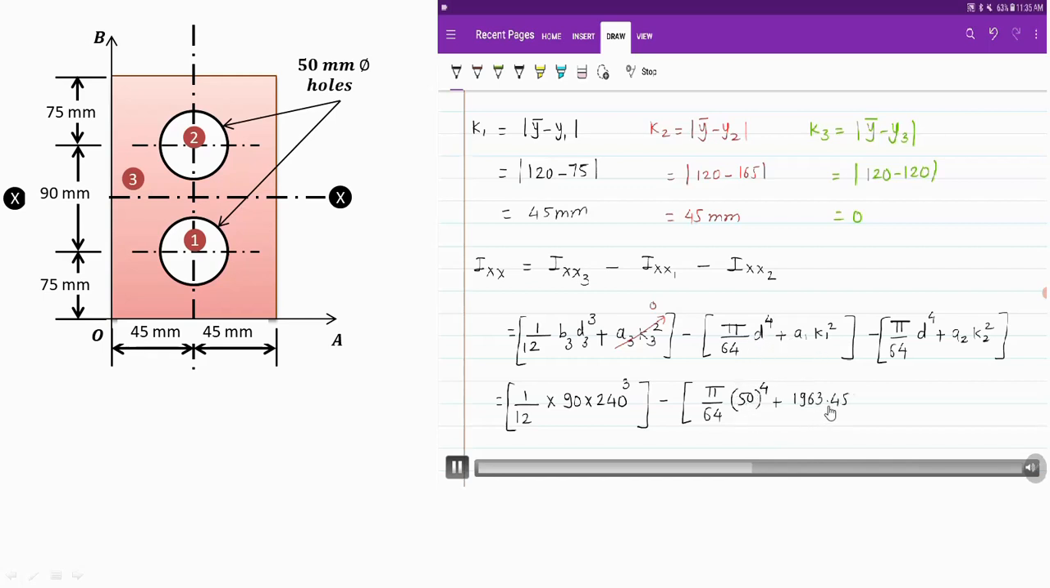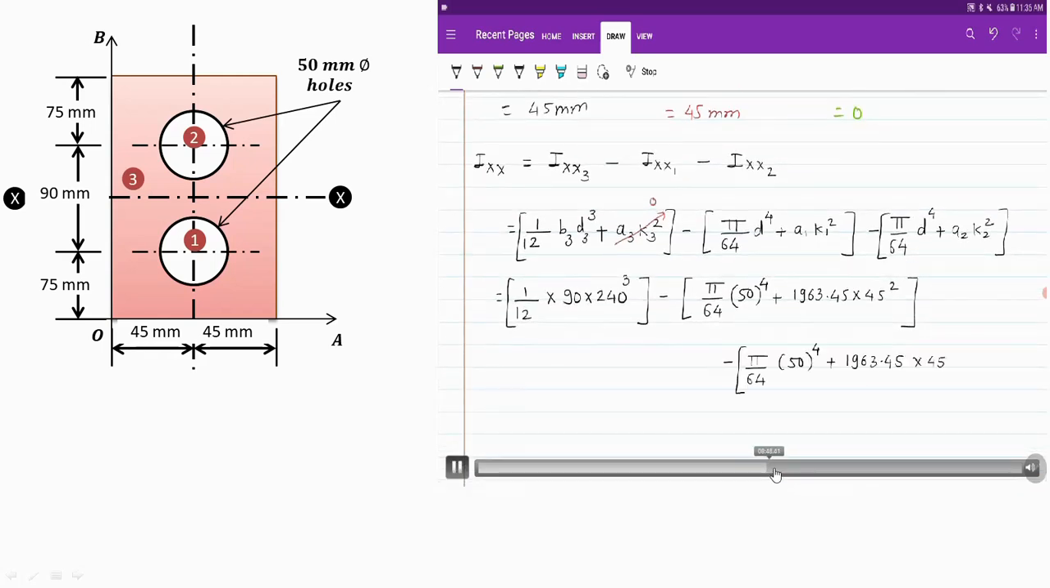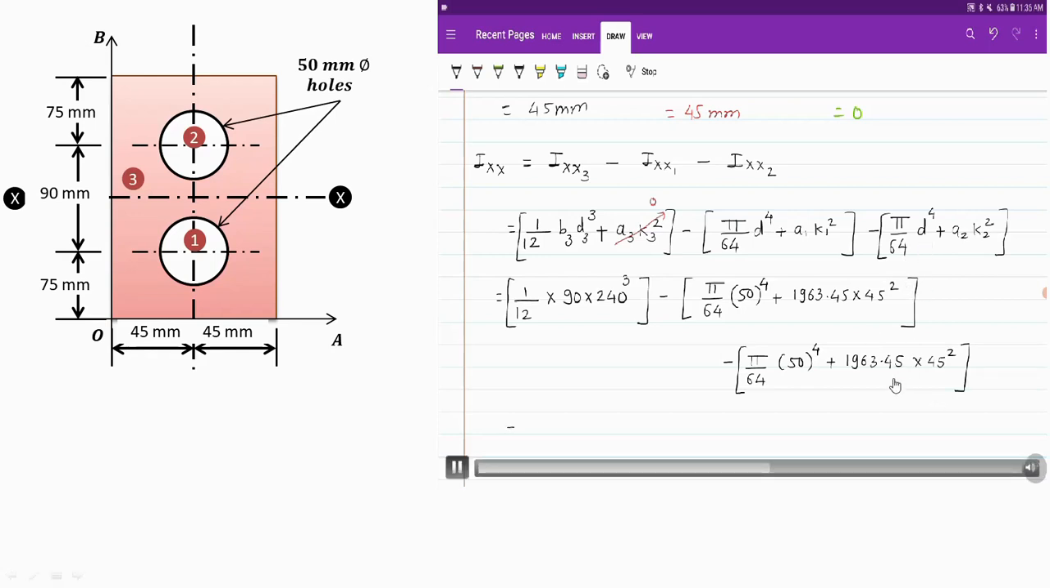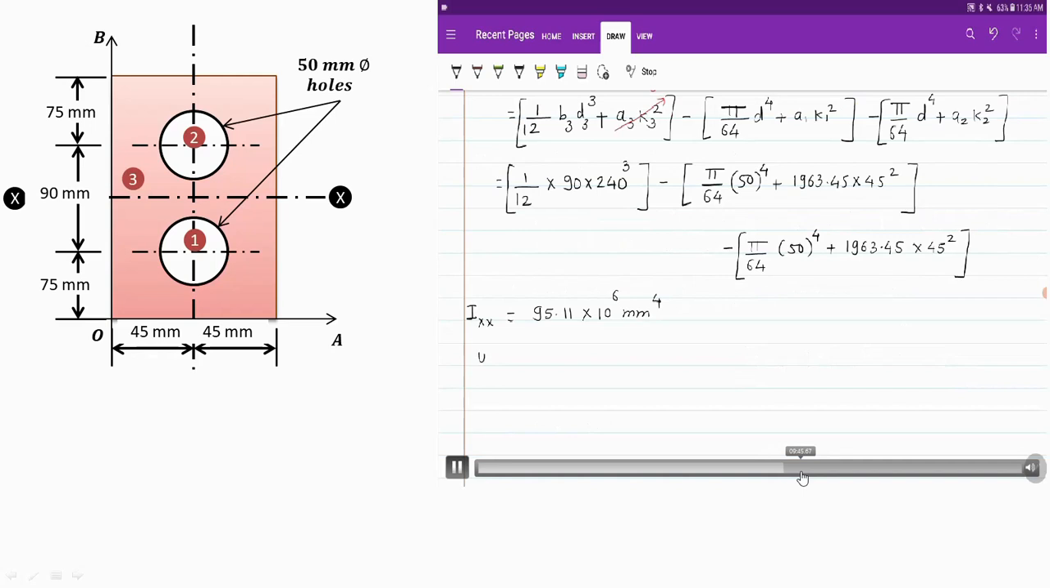Area is 1963.45. Then K1 is 45 and square of that. Similarly, here also the same terms will be there, because area is same and K is also same. So we have substituted those values, A2, K2, those values are substituted, and value of diameter is also substituted. So value of Ixx comes out to be 95.11 into 10 raised to 6 mm raised to 4.